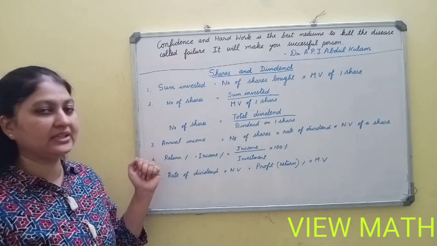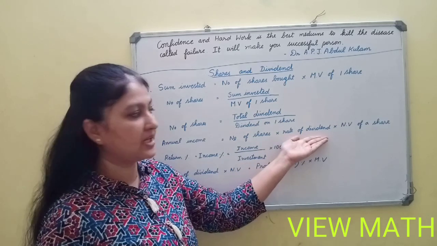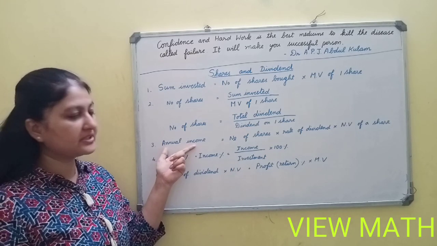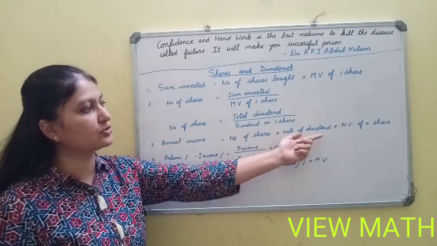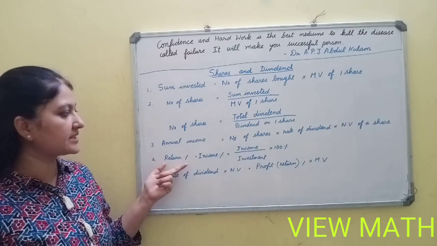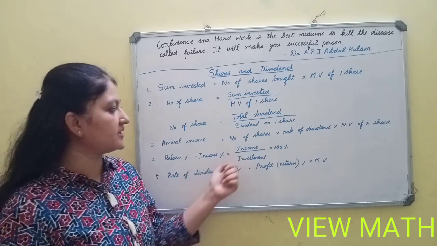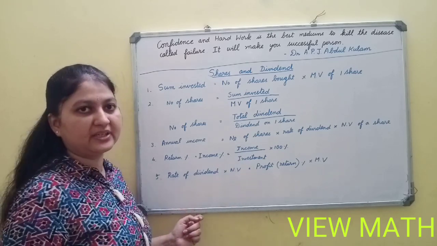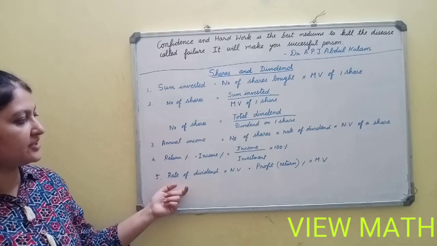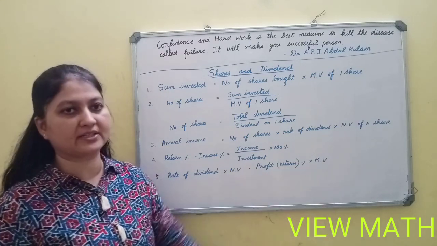Next, annual income. Annual income is equal to number of shares into rate of dividend into nominal value of the share. So, this formula you have to keep in mind. Annual income is equal to number of shares into rate of dividend into nominal value of a share. The fourth formula is return percent or income percent or profit percent. So that we can calculate by income divided by sum invested into 100%. Next formula, rate of dividend into nominal value is equal to profit percent into market value.